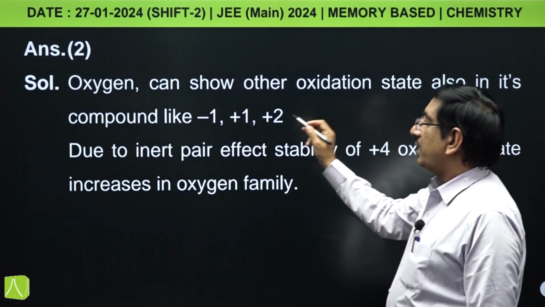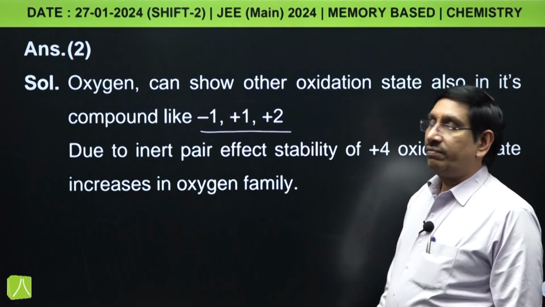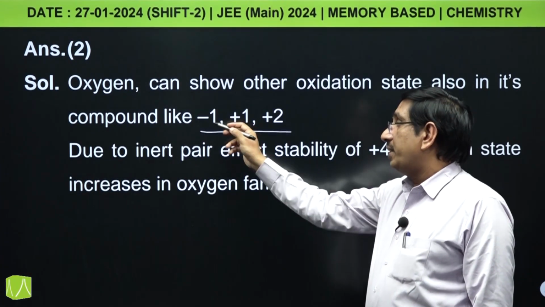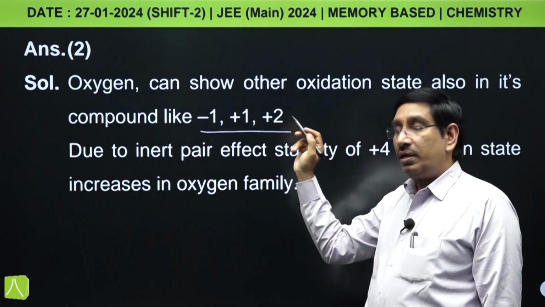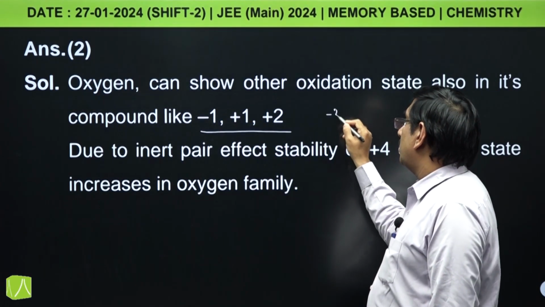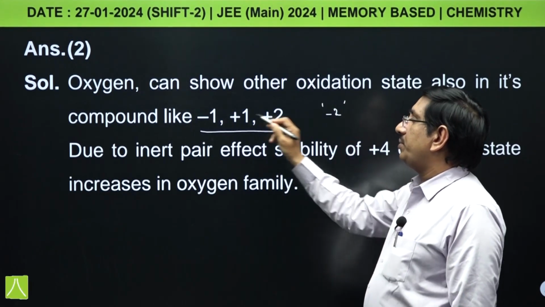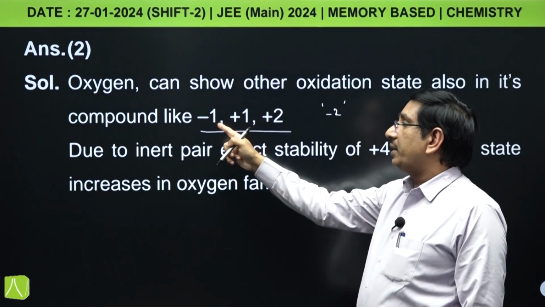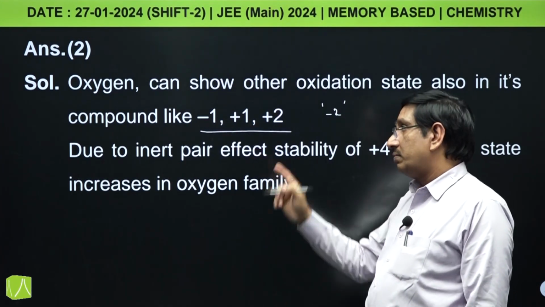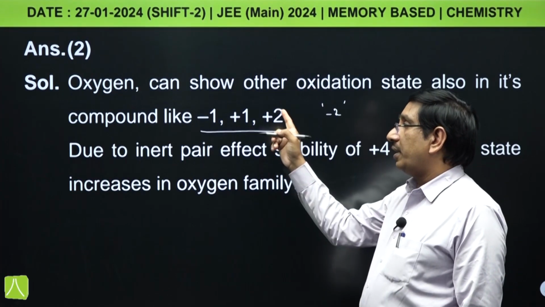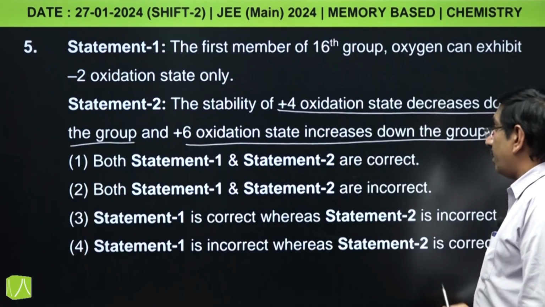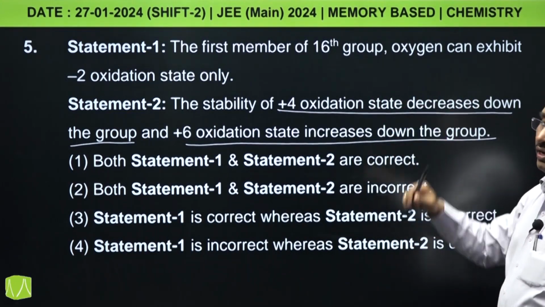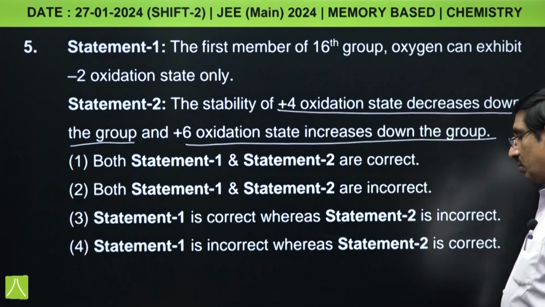Because oxygen can show -1, +1 and +2 oxidation state apart from -2 oxidation state. So, it is also exhibiting -1, +1 and +2. It not only exhibits -2, it can also exhibit -1, +1 and +2. ठीक है ना? तो इसलिए स्टेटमेंट 1 यहाँ अपन को दिया है, it is only exhibiting -2. No, it can also exhibit -1, +1 and +2 oxidation states.